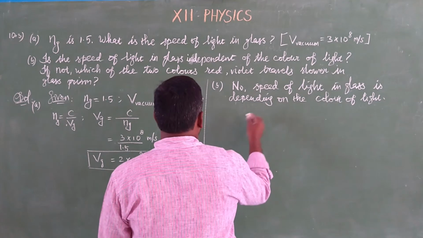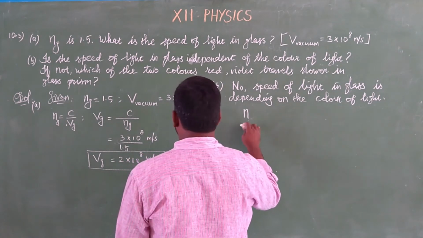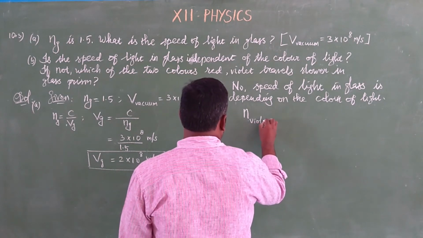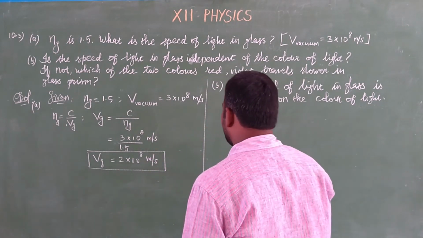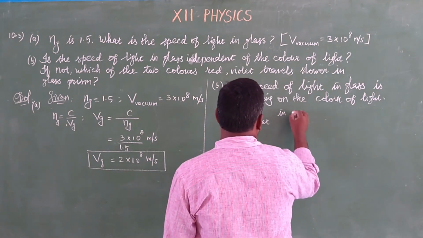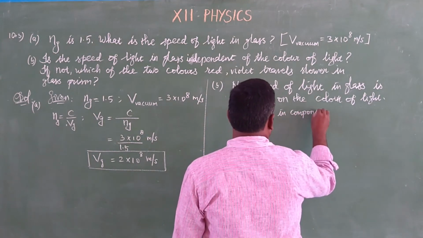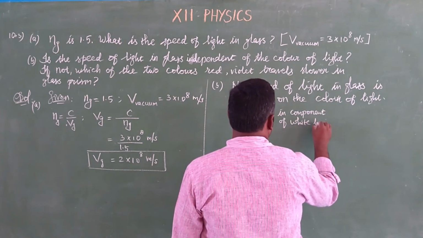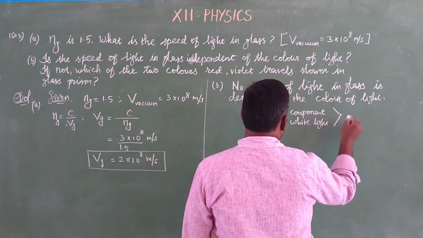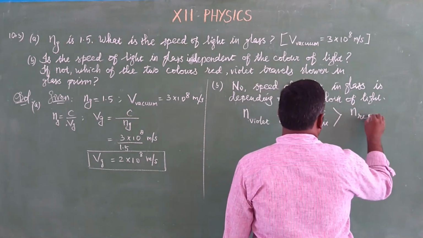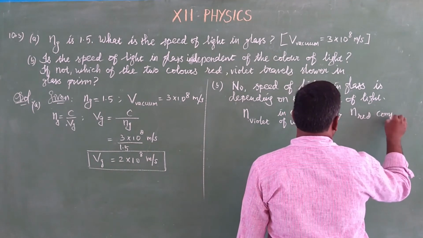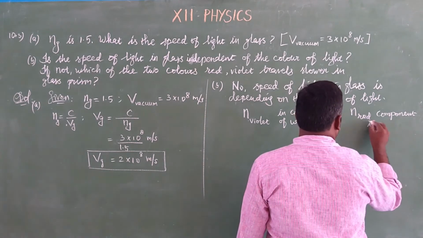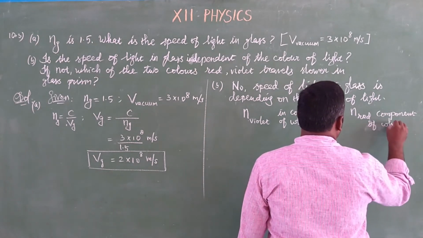So we know the refractive index for violet is greater. The refractive index of the violet component of white light is greater than the refractive index of the red component of white light.